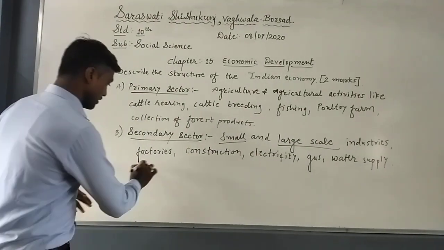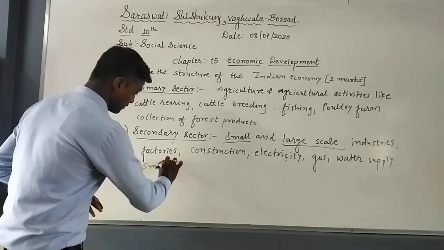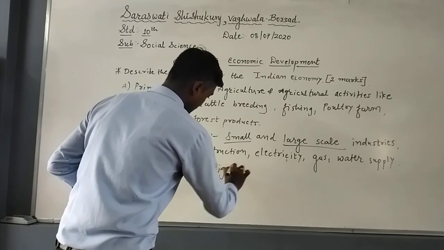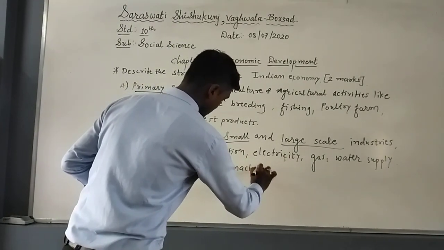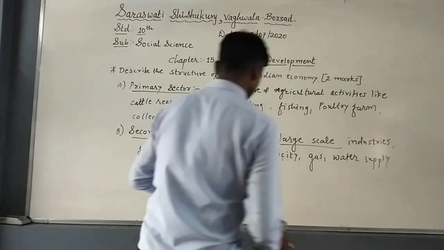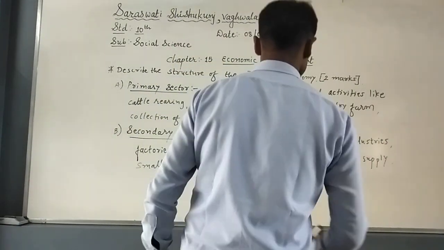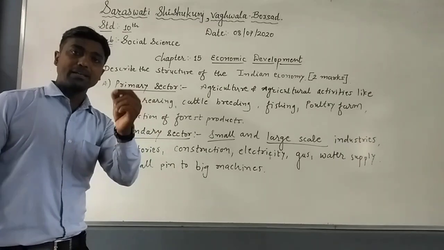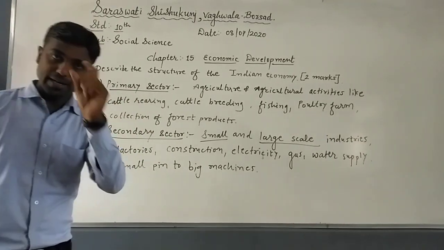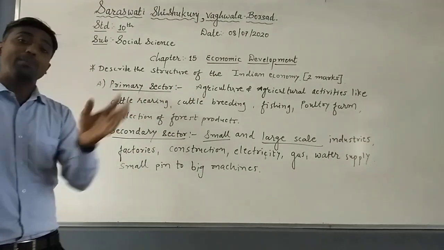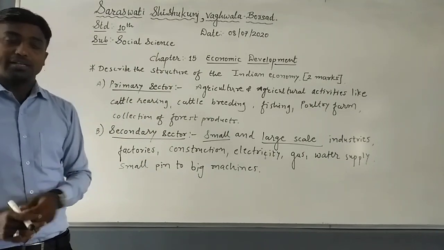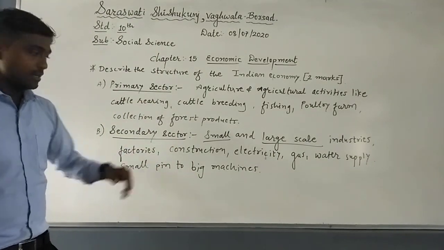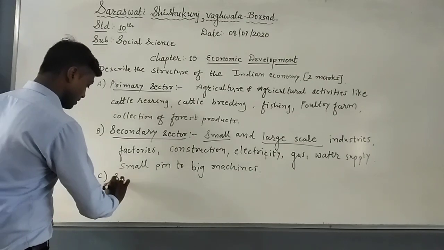And here, from small pins to big machines are made. You know, from a needle to huge aeroplanes are manufactured in the industries. That is why they are also called manufacturing industries. Get it? Now, the third one is the service sector.